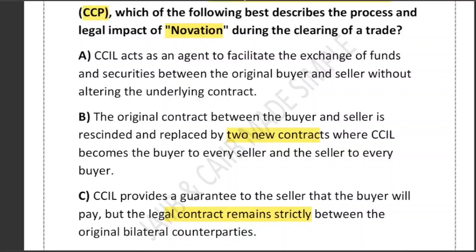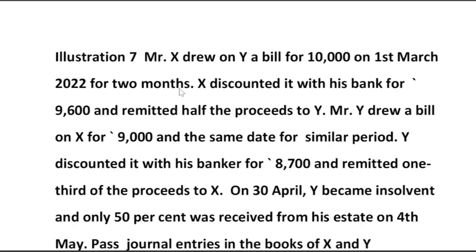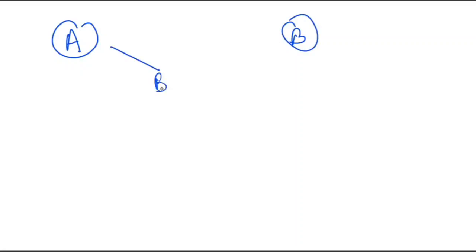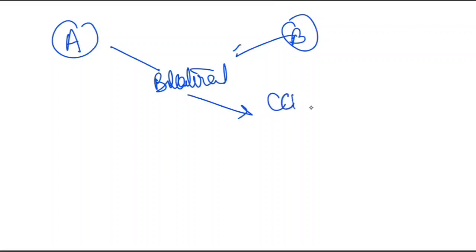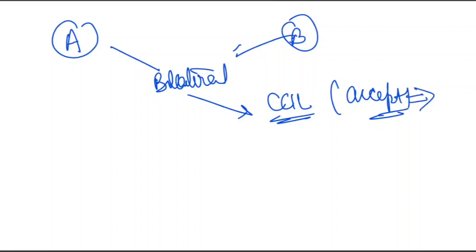Now let me explain using an example so that it becomes crystal clear what novation is all about. Assume that there are two banks, bank A and bank B. They do a trade in a government security or forex. They enter into a bilateral contract, and this trade is then reported to CCIL. Once CCIL accepts the trade for clearing and settlement, something important happens, and that we call novation. Now listen carefully.